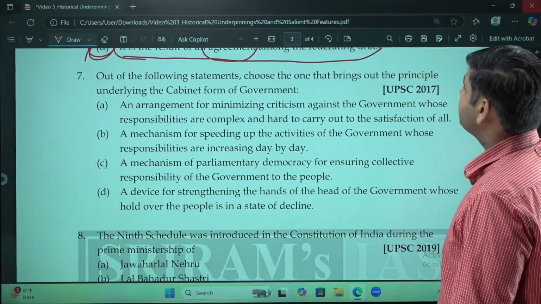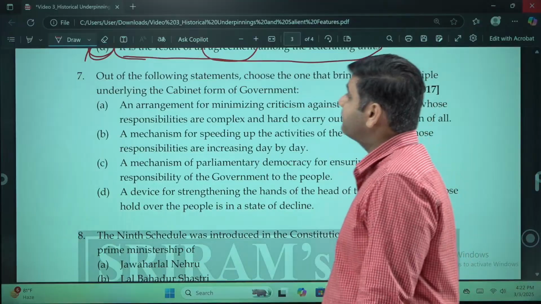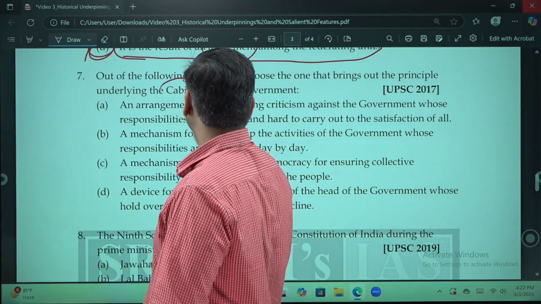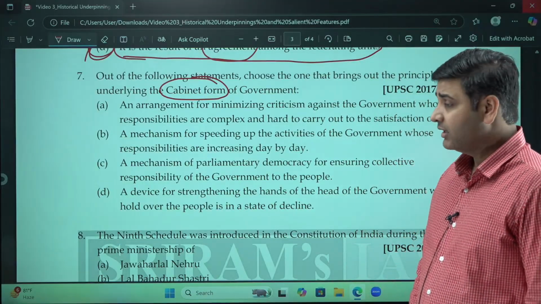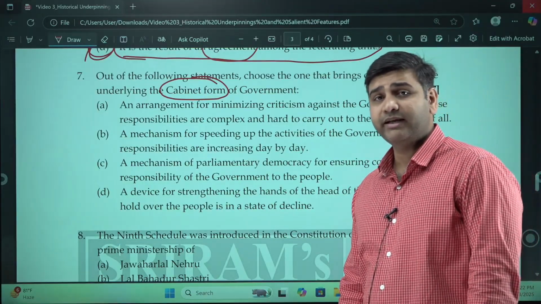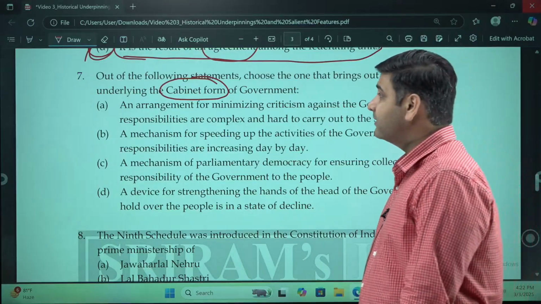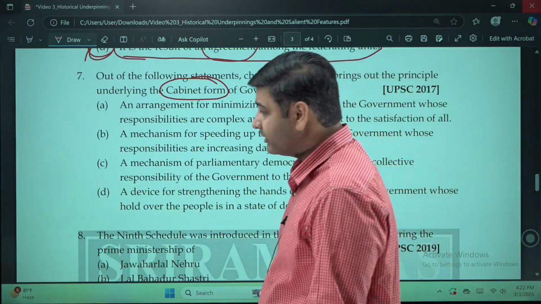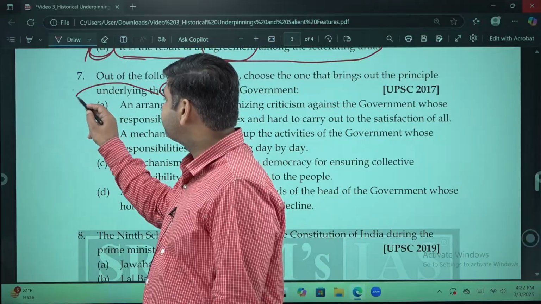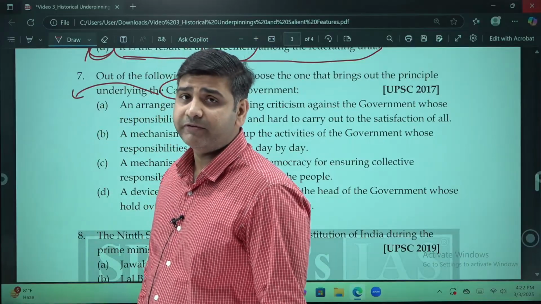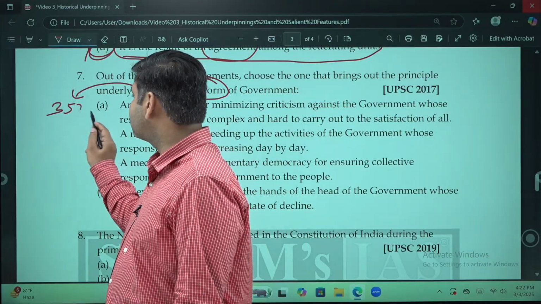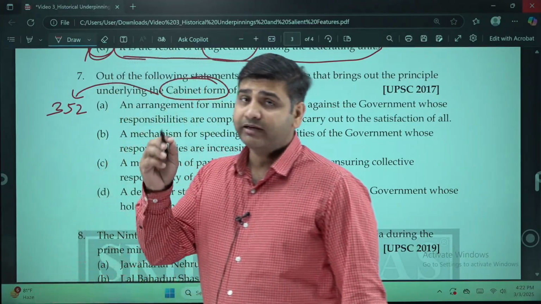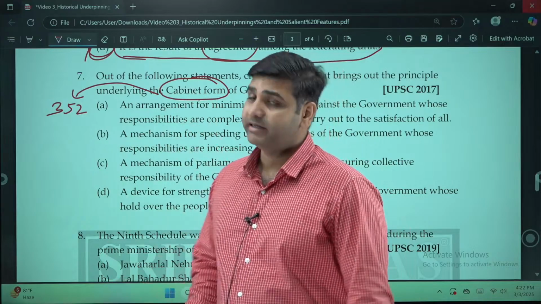Out of the following statements, choose the one that brings out the principle underlying the cabinet form of government. So this word cabinet was not used until the 44th Constitutional Amendment Act in 1978, where the word cabinet was used for the first time: if an emergency under Article 352, the proclamation of emergency, has to be imposed in India, written permission of the cabinet is needed.